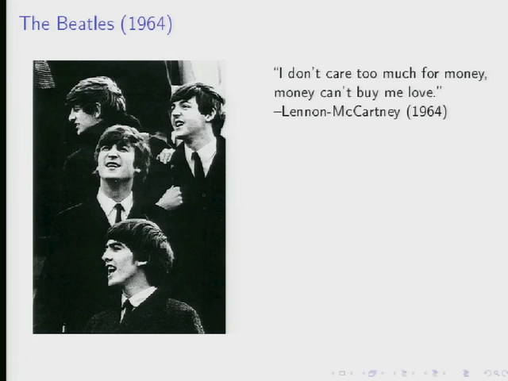Notice they don't say, I don't care at all for money. They say, I don't care too much for money. Money can't buy me love. And what I take from that is that in 1964, the Beatles are a pretty successful band. They've got quite a bit of money. They've got a marginal rate of substitution here, which is pretty flat. So that's the rate at which they'd be willing to exchange. Now, this is not a statement, by the way, that they can. The whole problem here may be that it's difficult to buy love. But they would be willing, if a market existed for it, to give up quite a lot of money for a small amount of additional love. So this is the Beatles' marginal rate of substitution in 1964.